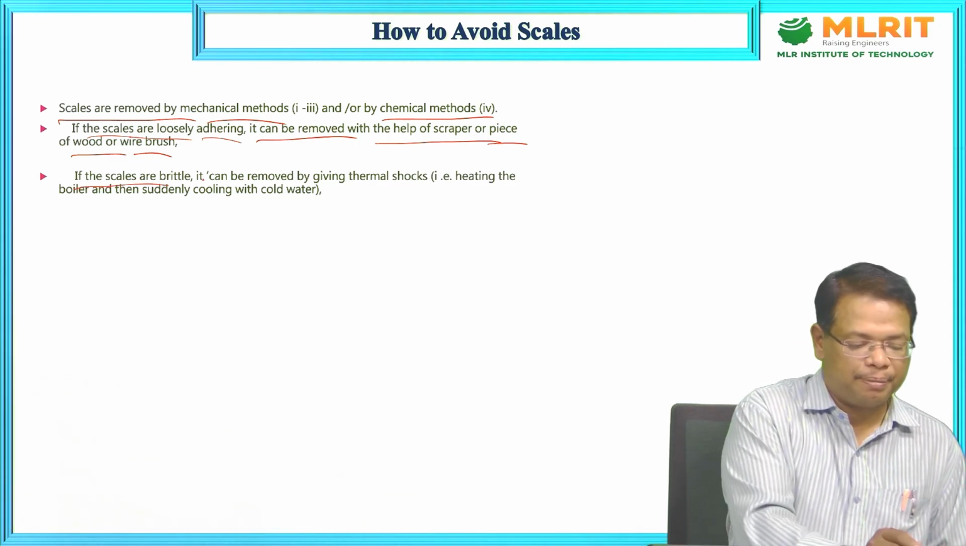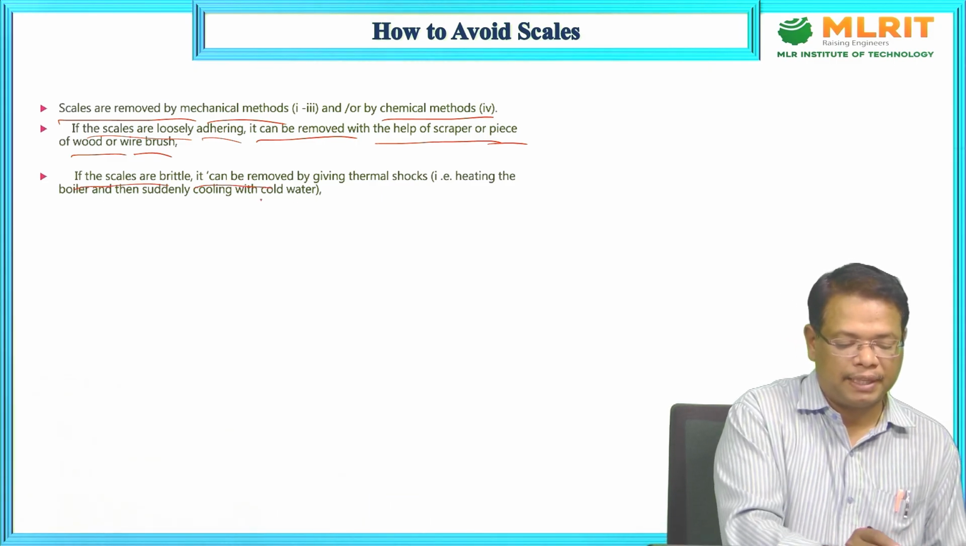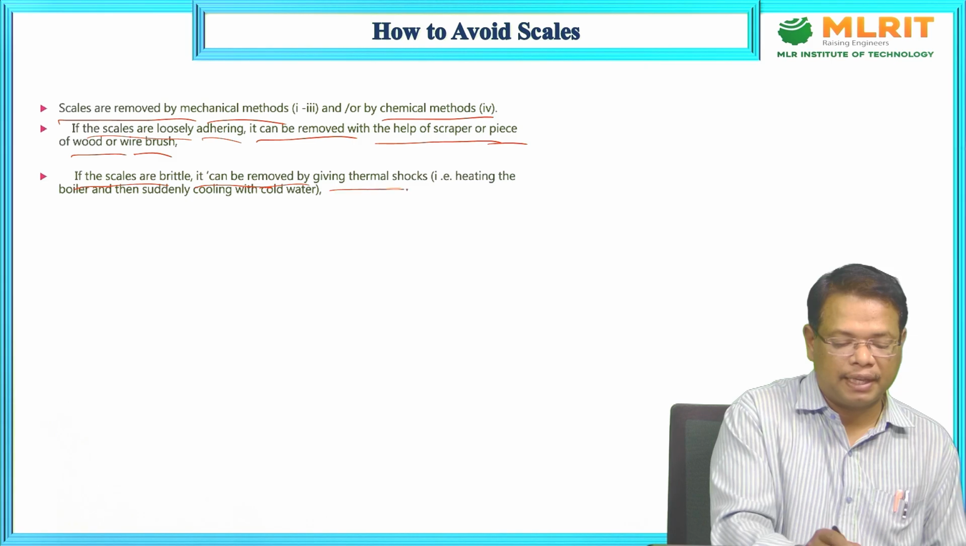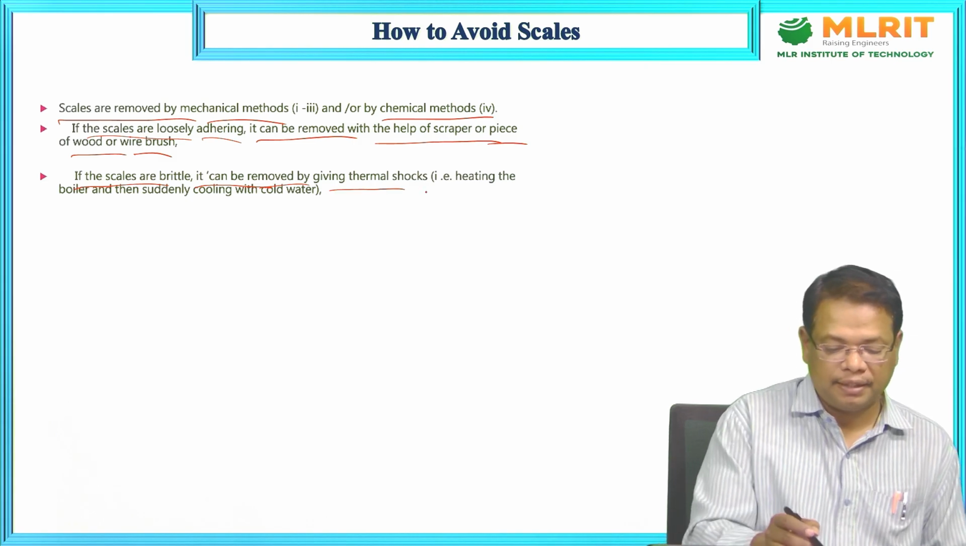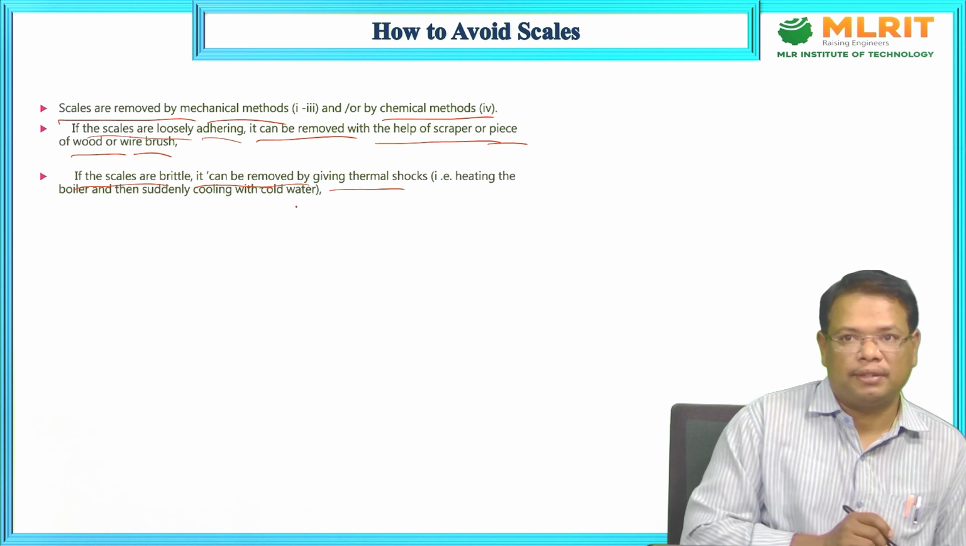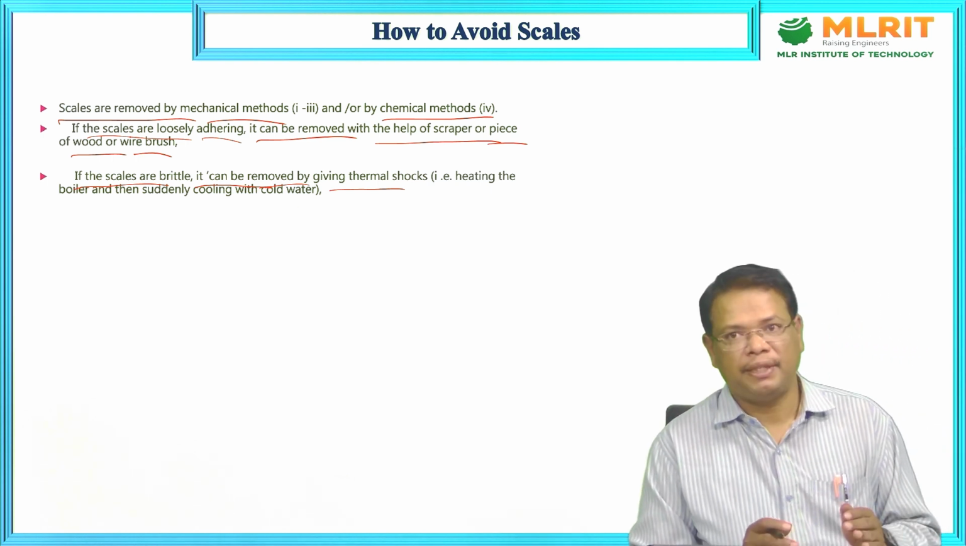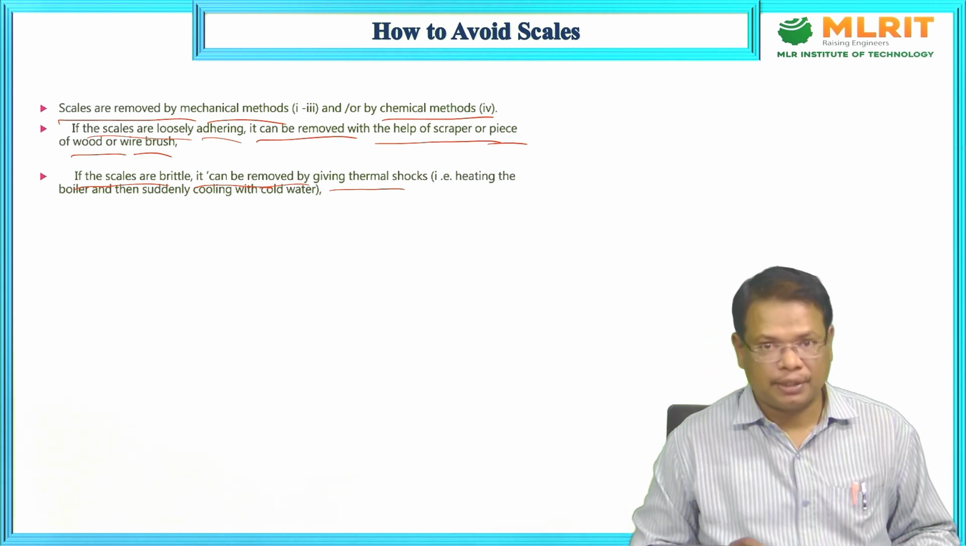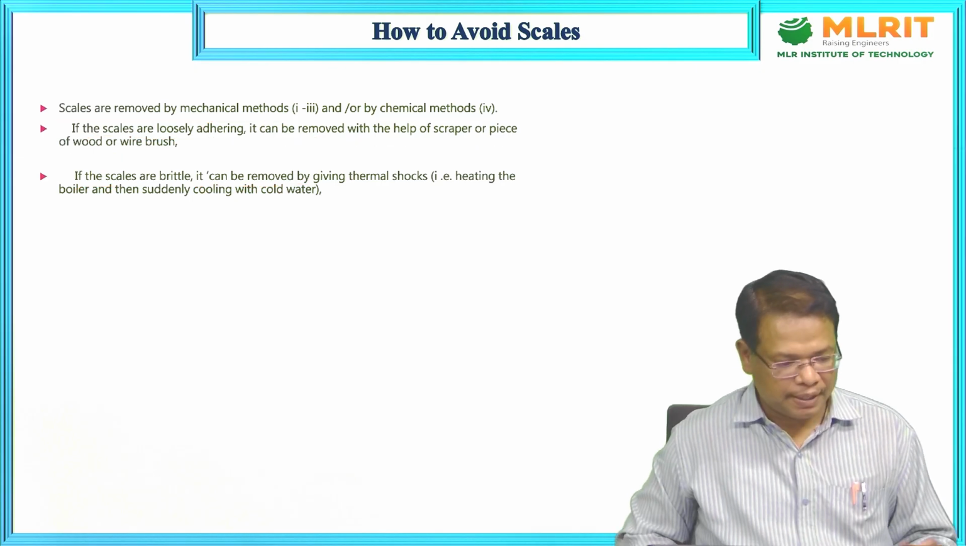If the scales are brittle, they can be removed by giving thermal shocks, that is, heating the boiler and then suddenly cooling it with cold water. Then automatically the scales will be removed. This is also one technique. These are the physical methods.